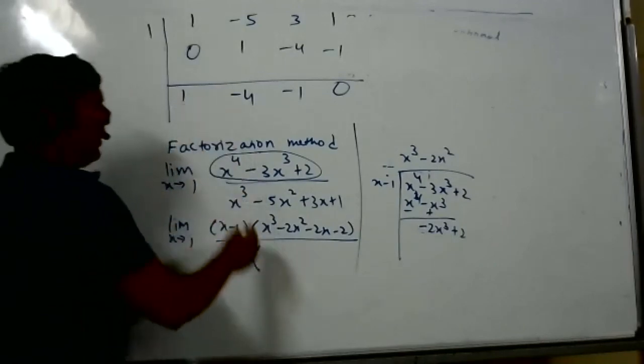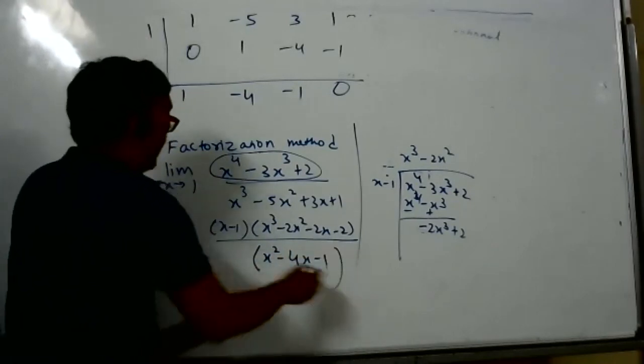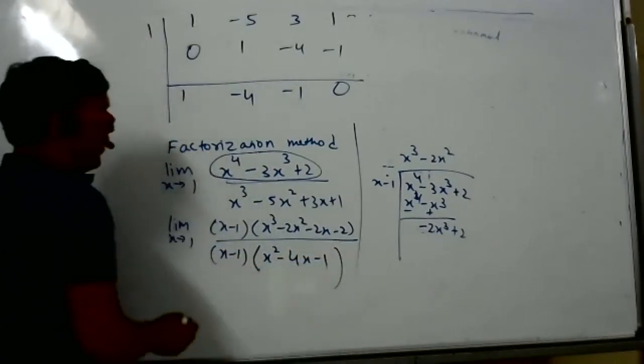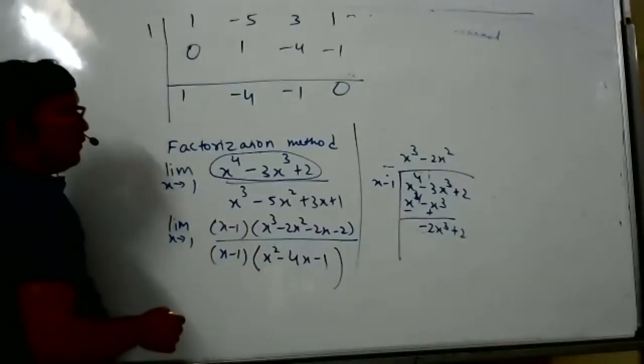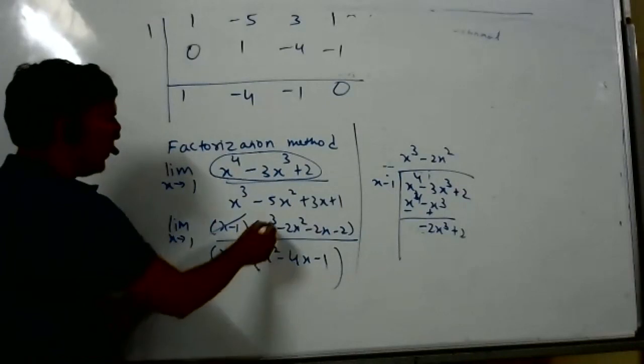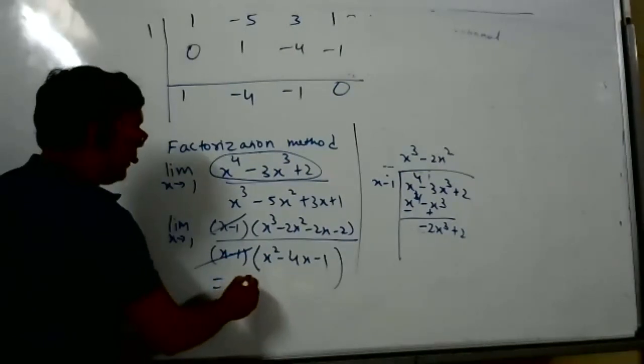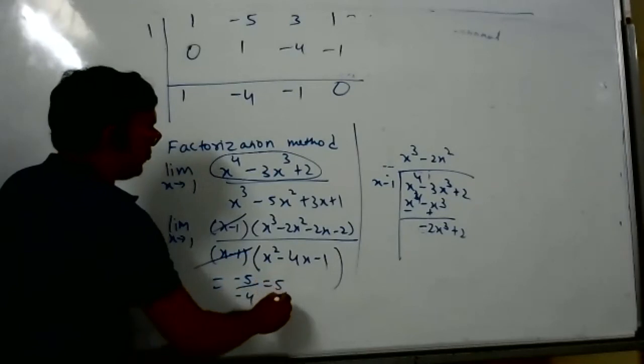These are the coefficients: x square minus 4x minus 1, and x minus 1. Now what happened? x minus 1, x minus 1? Cancel. In the place of x, put 1. What will you get? 5 by 4. Minus 5 by minus 4, I think. So it will be 5 by 4.